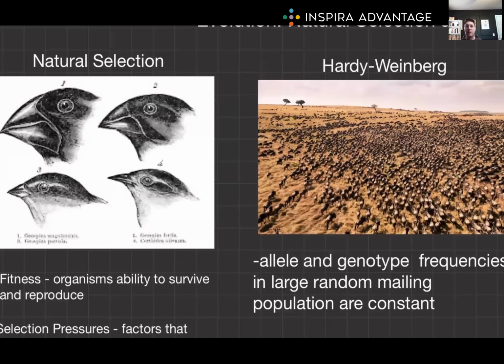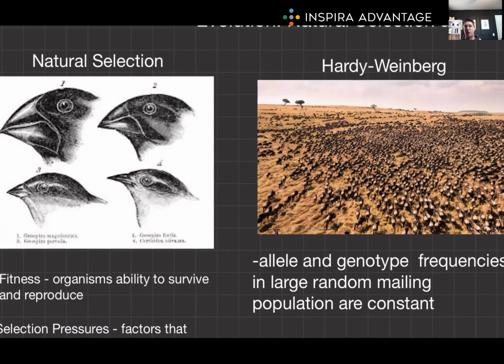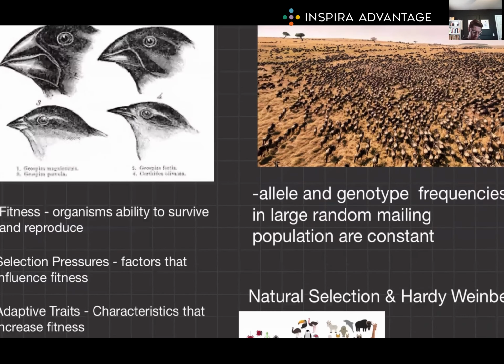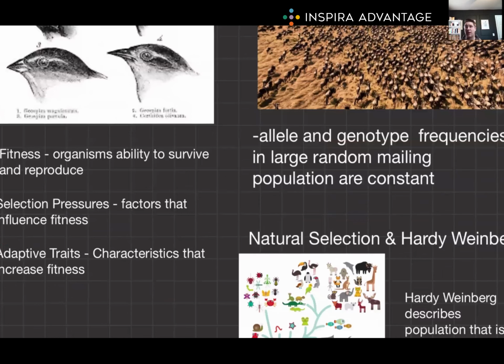Natural selection itself is the differential survival and reproduction of individuals due to differences in phenotype, just how they look, right? We can see that these birds look different. They have a different phenotype. It's a cornerstone of Darwinian evolution, facilitating adaptation by favoring traits that enhance survival and reproductive success in a given environment. Key vocab you need to know for the MCAT here include fitness, which is referring to an organism's ability to survive and reproduce, selection pressures, which are factors that help influence fitness, and adaptive traits, characteristics that increase an individual's fitness in a specific environment.